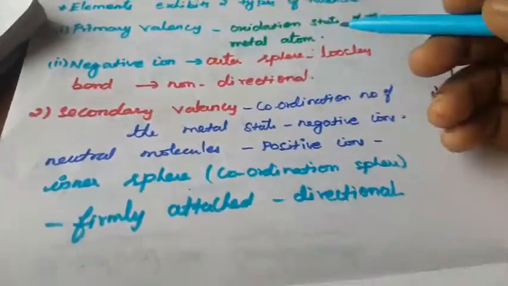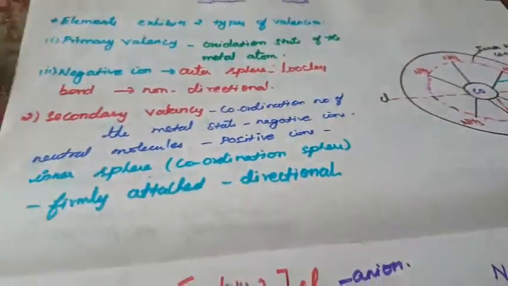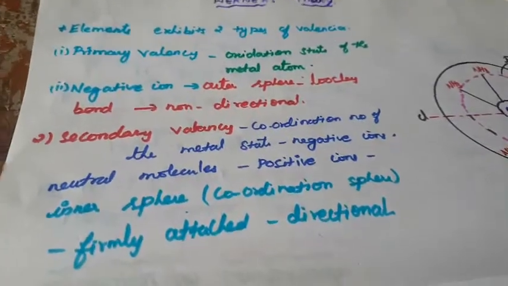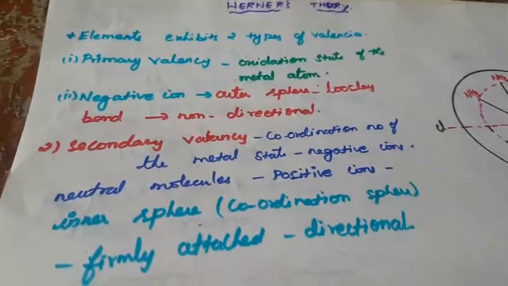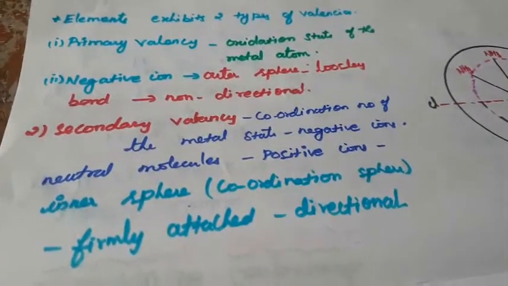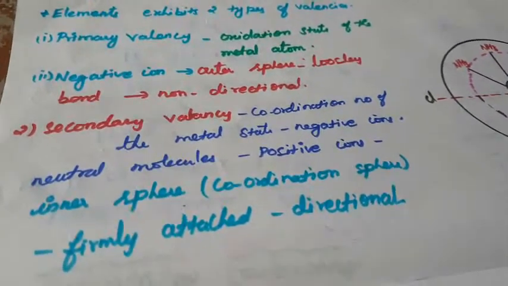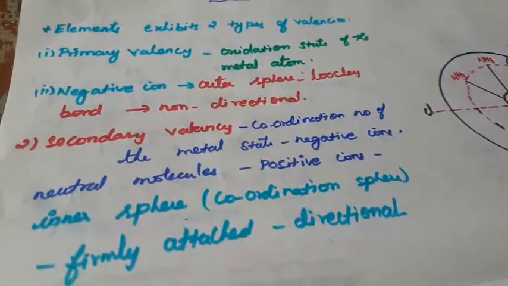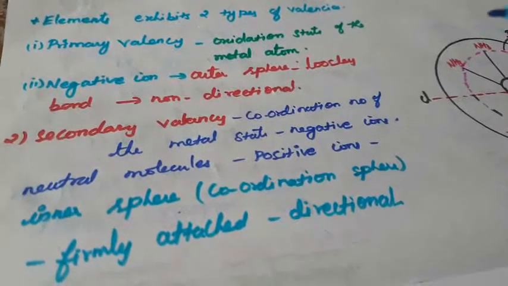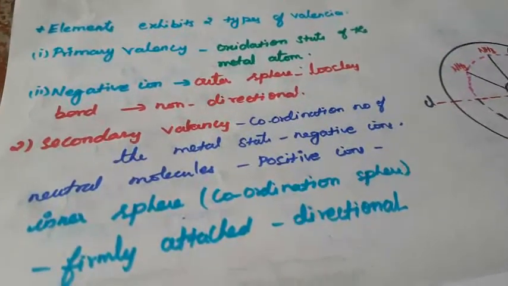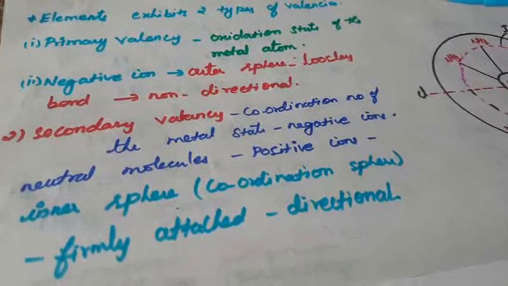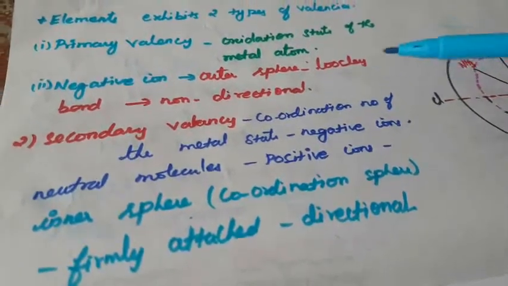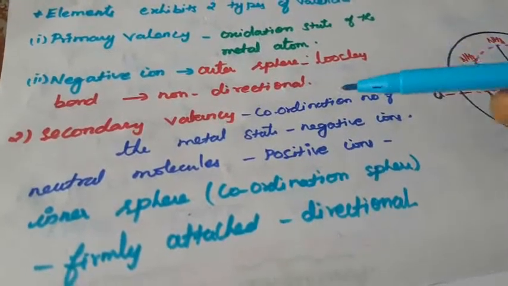Okay, so these are the postulates of Werner's theory. There are five points, and I am simplifying them, writing only two points. They elaborate on this in your textbook. There are two types of valence: primary valence and secondary valence. Primary valence is referred to as the oxidation state of the metal atom. It satisfies the negative ion. It is otherwise called the outer sphere. It is loosely bound and non-directional.